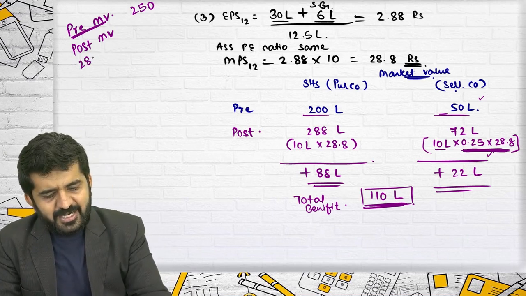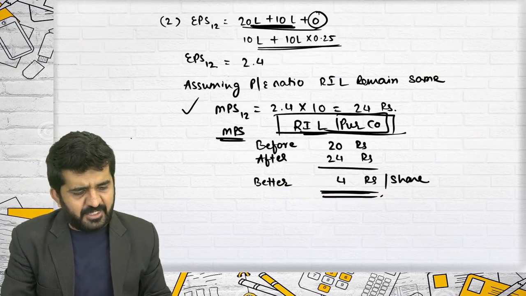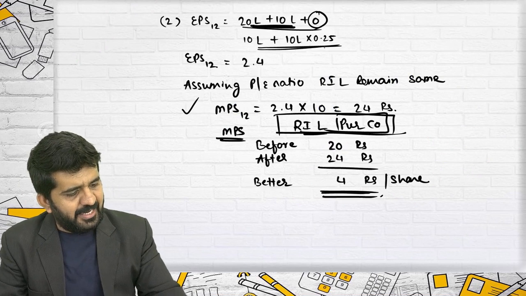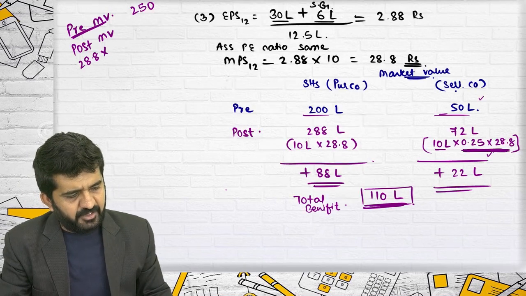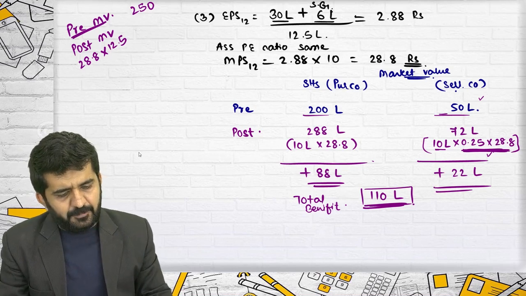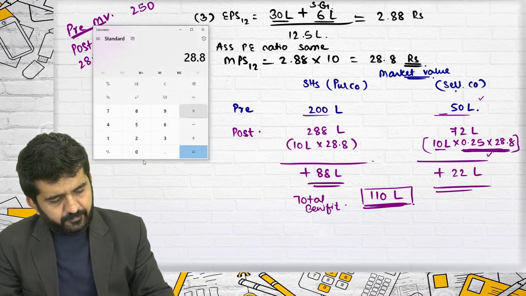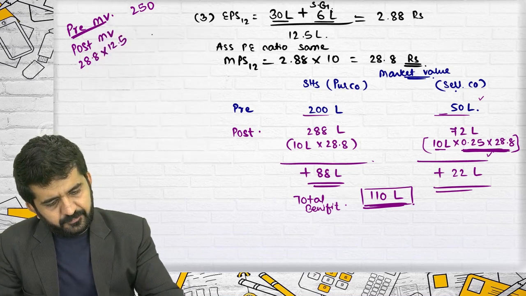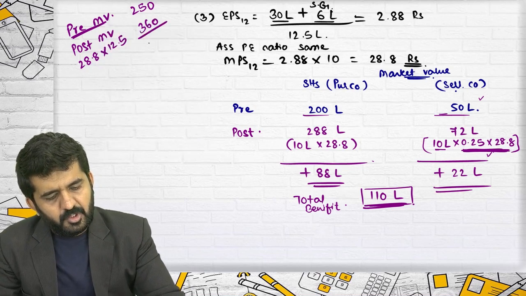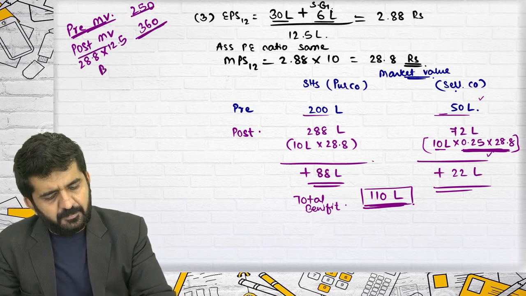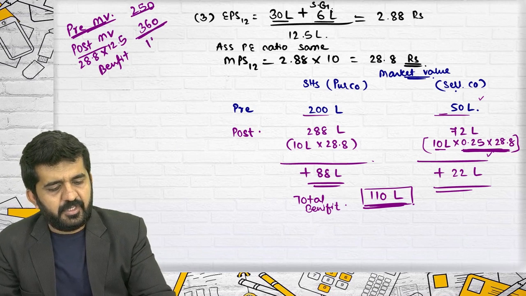It is 28.8 multiplied by the number of shares, which is 12.5. 28.8 into 12.5 is 360. What is the pre? 250. Post is 360. Benefit is 110.